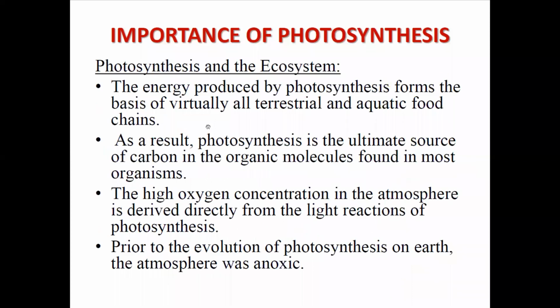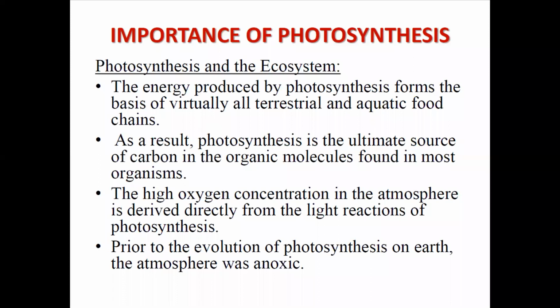So photosynthesis and the ecosystem. What happens? The energy produced by photosynthesis forms the basis of virtually all terrestrial and aquatic food. This point I have mentioned, that the oxygen produced by the plant is required by not only us, but many living aerobic organisms like yeast and animals moving about.